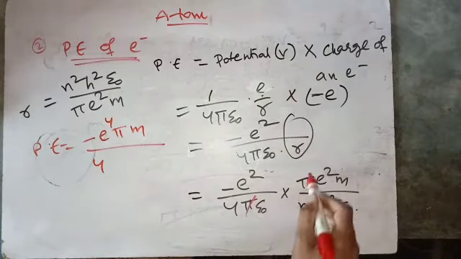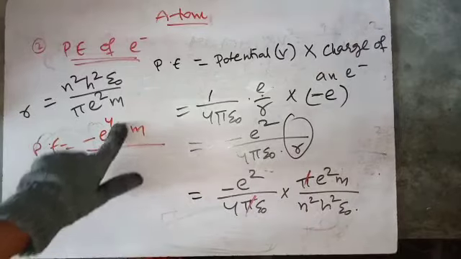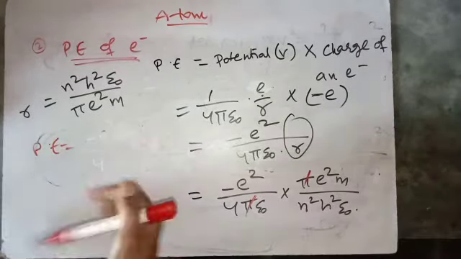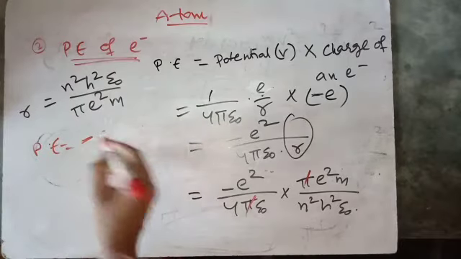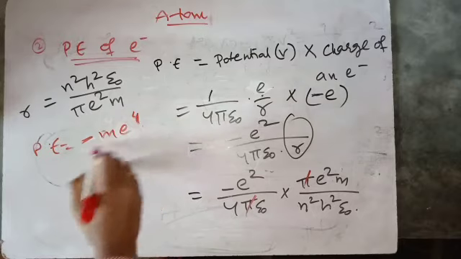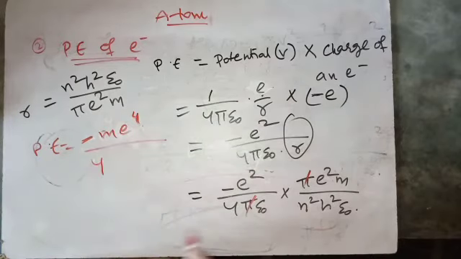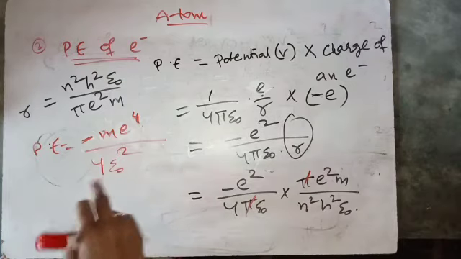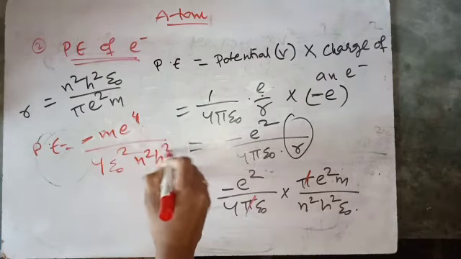Here we will cancel pi, so we have minus m e power 4 by 4 epsilon naught into epsilon naught square n square h square.